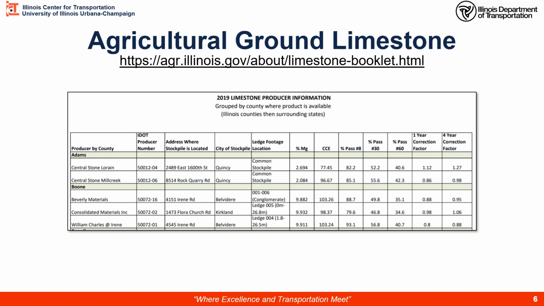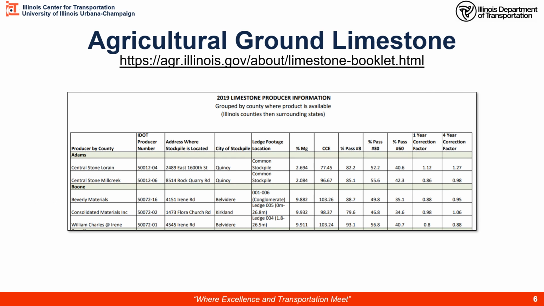On the Department of Agriculture website, you can find a copy of the limestone booklet. You can also reach it through the Illinois Department of Transportation website. This is a shot of the first page of that 2019 limestone producer information. Here we have the county, we have the different producers, they have an IDOT number, where it's located, and some other calculations that we don't need to be too worried about.